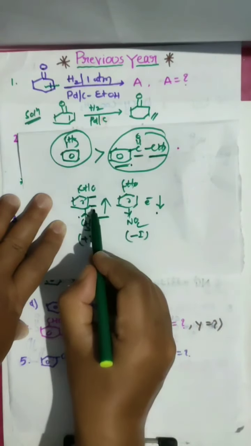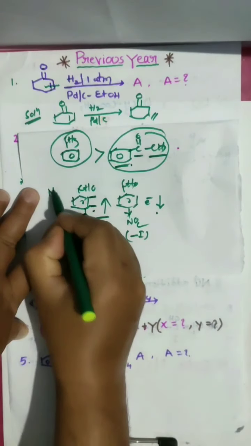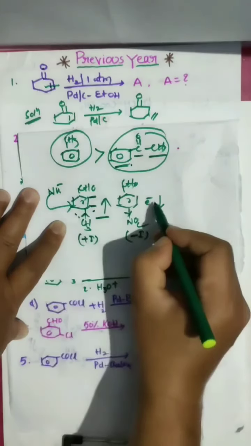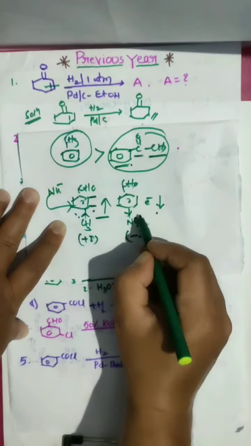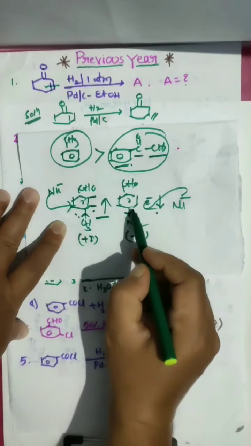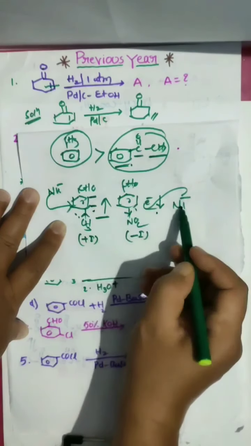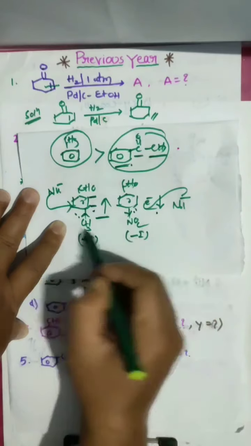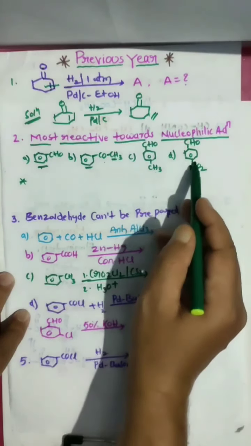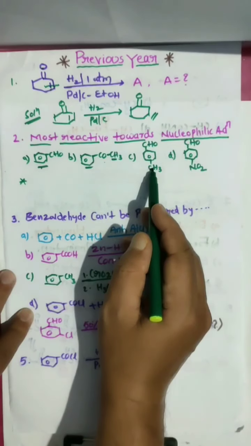So when electron density is more, the nucleophile, already negative, can't attack here. Where electron density is decreased, the nucleophile can easily attack. So where electrons are fewer, there the nucleophile will attack. That's why nitro substituted benzaldehyde is more reactive than this.